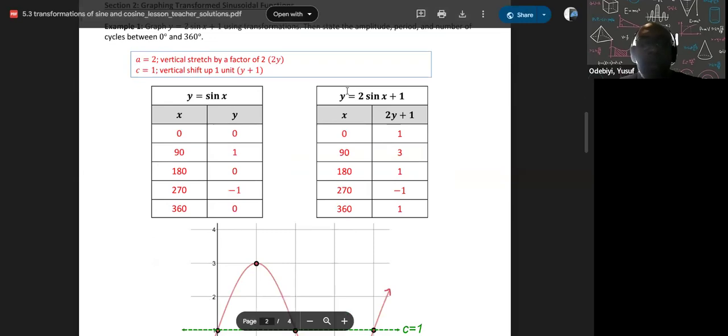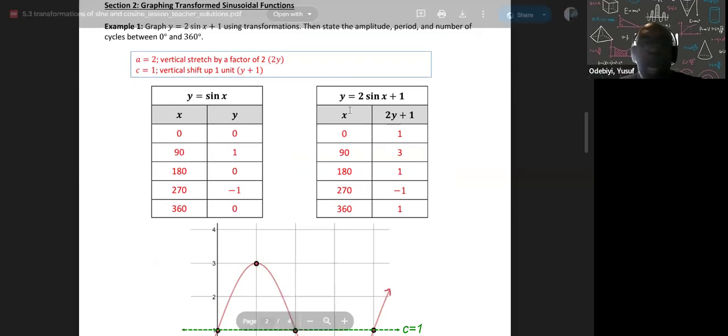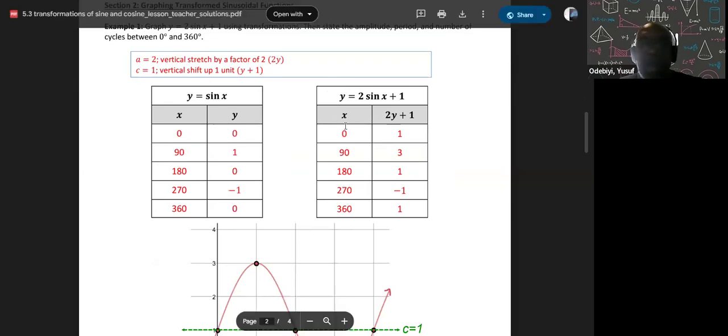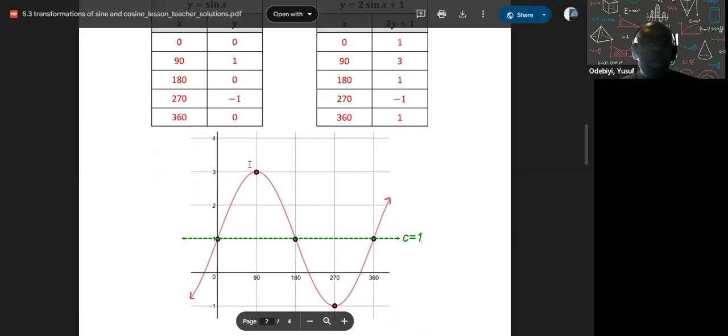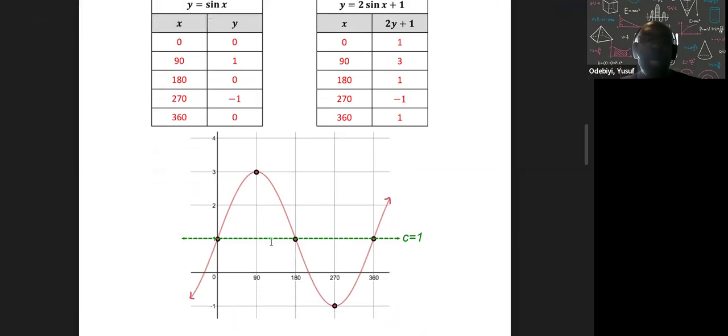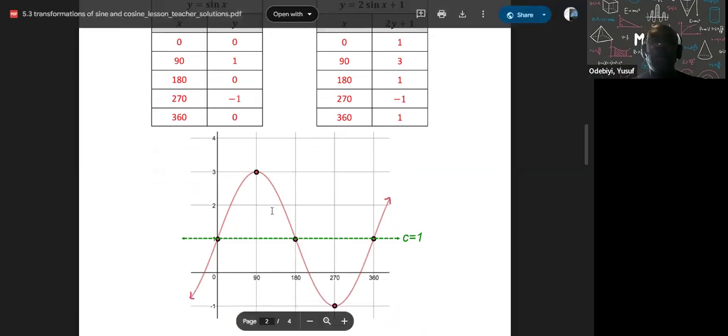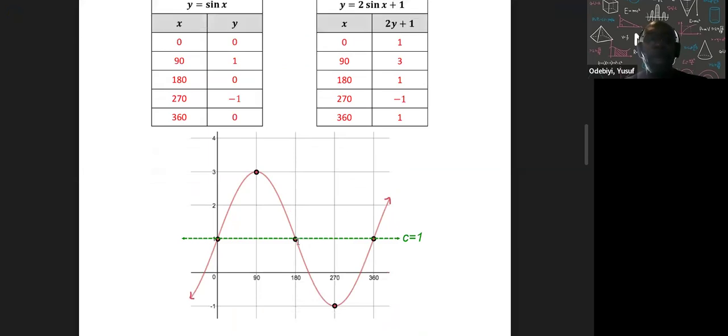Nothing is happening to x, so x is going to stay the same. But every y value, I multiply by 2 and I add 1. See how it changed? So now when you look at the graph, the graph stretched vertically and it moved up. Okay. So there you go.